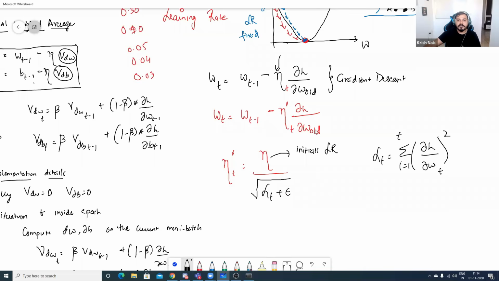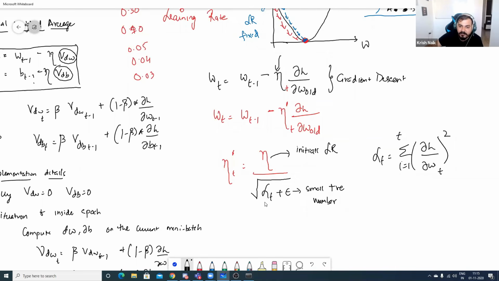Now see this. First of all, I change this learning rate formula to eta dash t, theta. This is called theta. This is nothing but your initial learning rate divided by alpha of t plus epsilon. Why are we adding this epsilon? This epsilon should be a small positive number, not a very big one. Why should it be there?